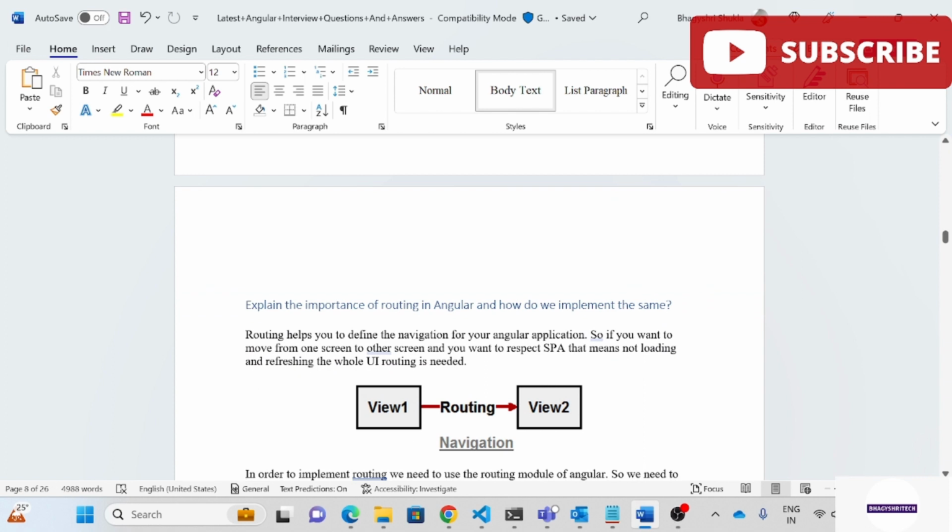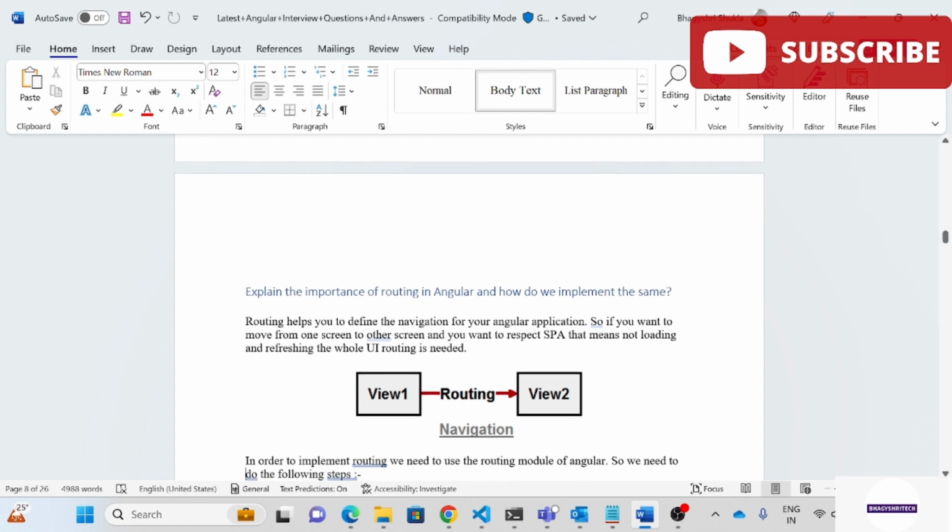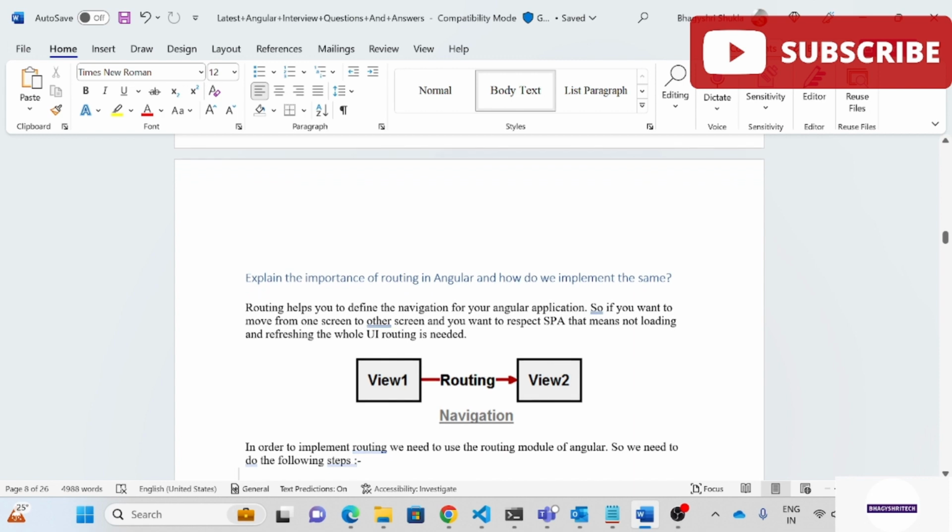Next question we have: explain the importance of routing in Angular and how we implement it. Routing is a major component in Angular. Without it, the application can't be completed, because we are navigating from one view to another view. This is because of routing. Routing helps you define the navigation for your Angular application. If you want to move from one screen to another and you want to respect SPA, that means not loading and refreshing the whole UI, routing is needed. That's why the routing component plays a major role here.